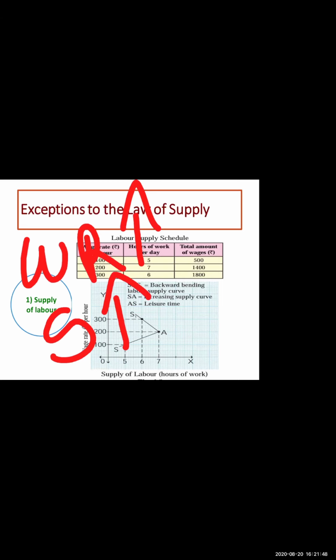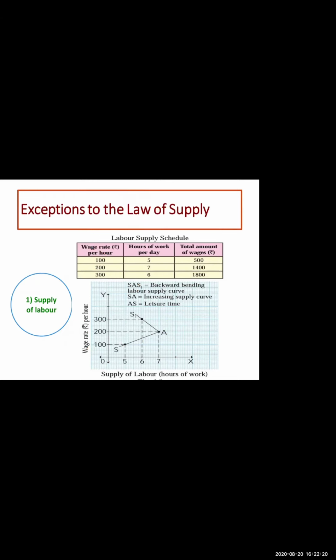Okay, is this thing clear at the first? First point is clear, students? Type Y. And as this is a positive relationship, what will be the supply curve, upward or downward? The supply curve will be, very good, Joy, upward sloping. This is the first point.